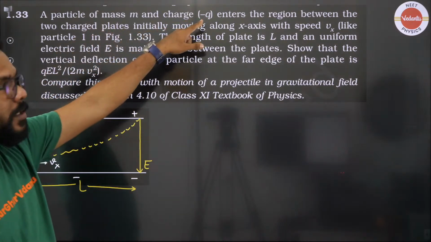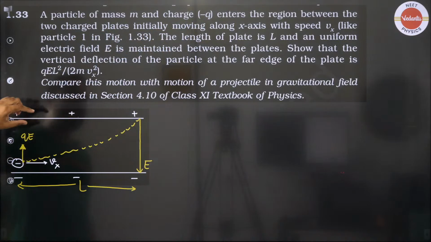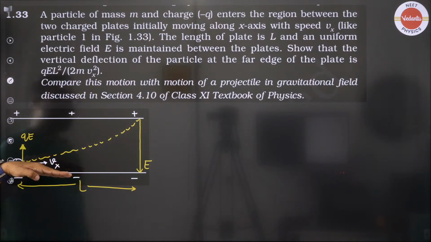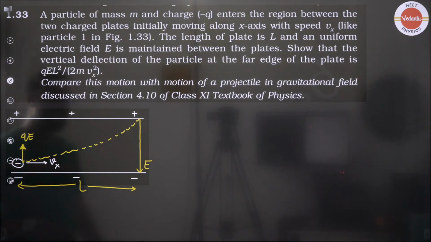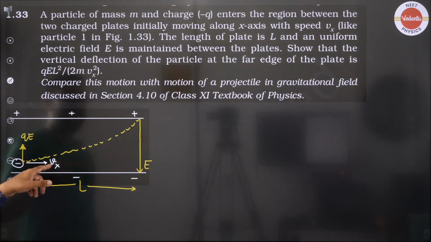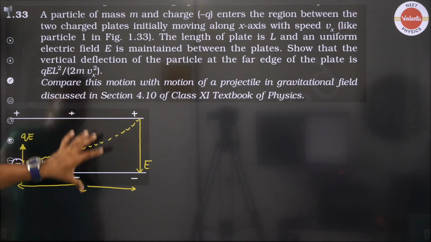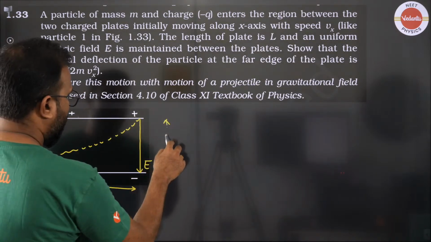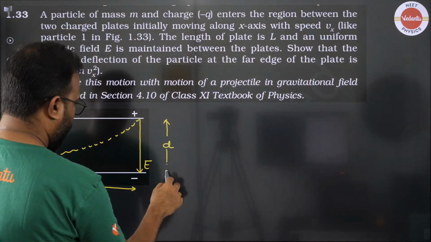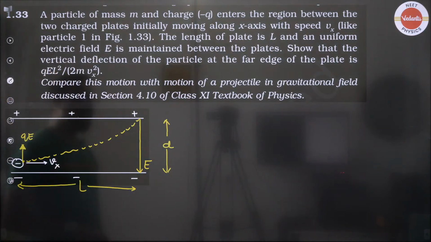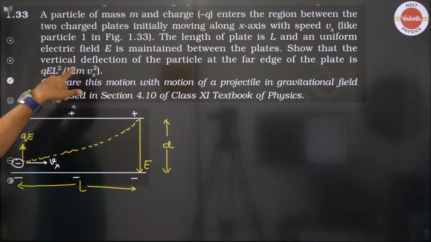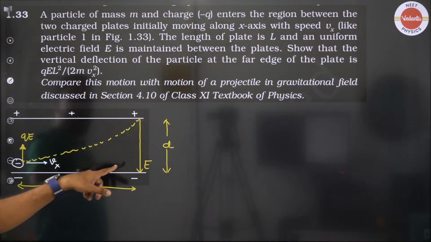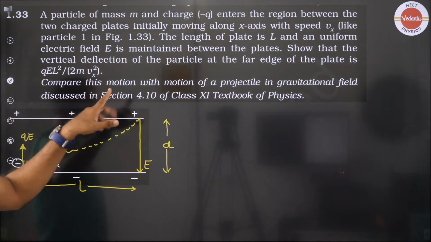The particle has charge minus Q and mass M, and it enters with a horizontal velocity Vx. The length of the plate is L. The question asks for the amount of Y displacement, or the width traveled along this side. Show that the vertical deflection is this much. You have to prove this.